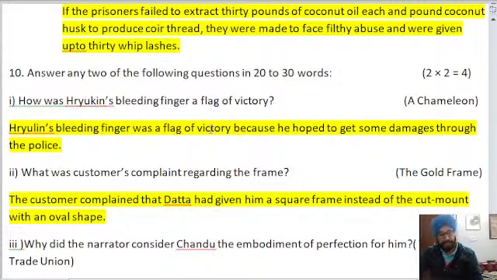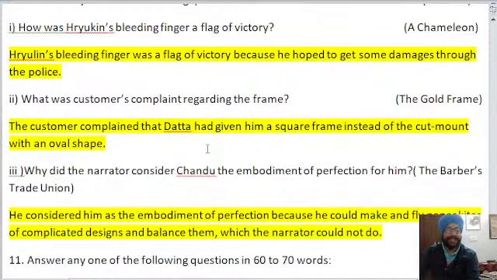Next, how was Rukin's bleeding finger a flag of victory? Rukin's bleeding finger was a flag of victory because he hoped to get some damages through the police. He hoped that he would get some compensation. Next, what was customer's complaint regarding the frame?